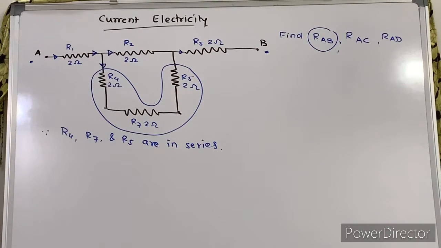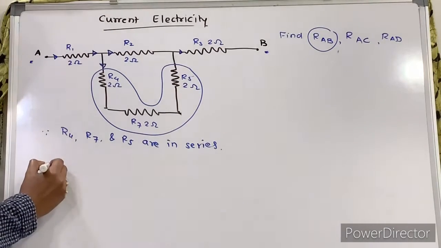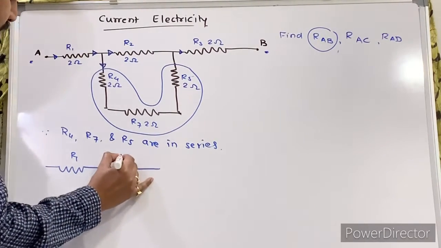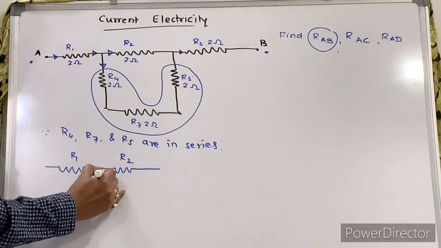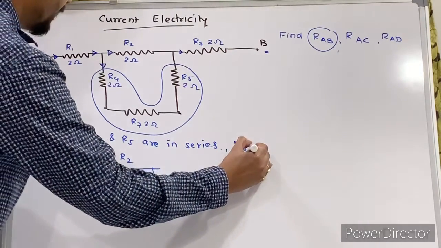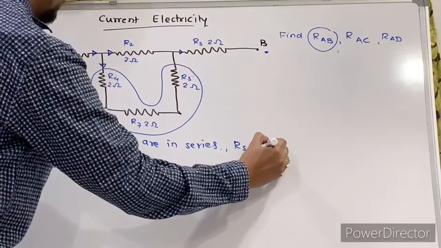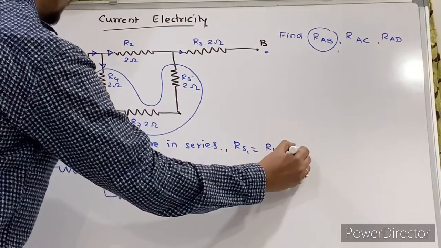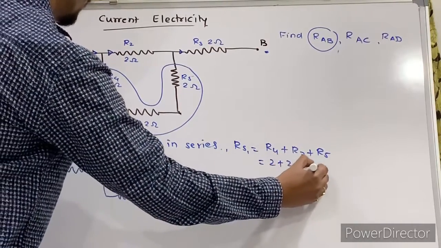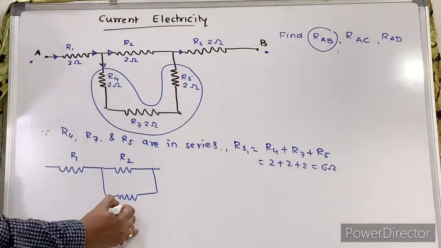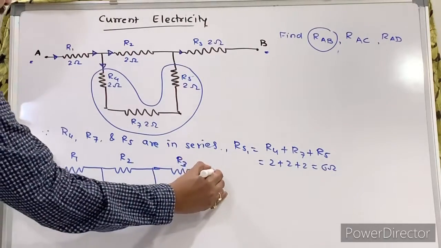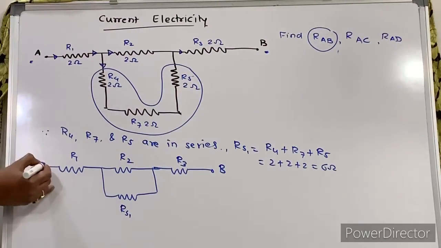When they are in series, your remaining part will be this R1 and this R2 as it is. This part will be RS. I am calling it RS1, which is equal to R4 plus R7 plus R5, which is 2 plus 2 plus 2, which comes out to be 6 ohm. So this is your RS1, and after that there will be R3. This is point B, and this is your point A.